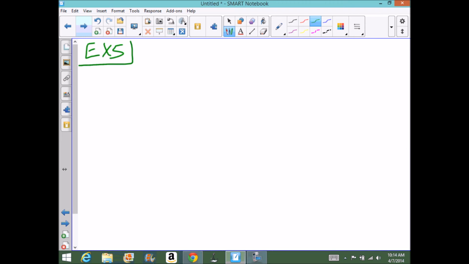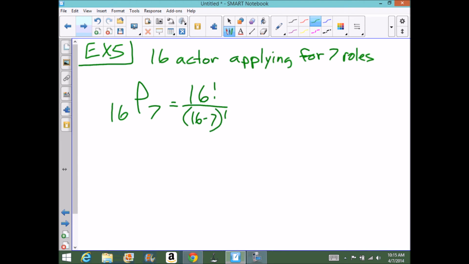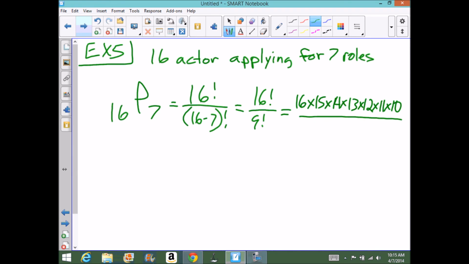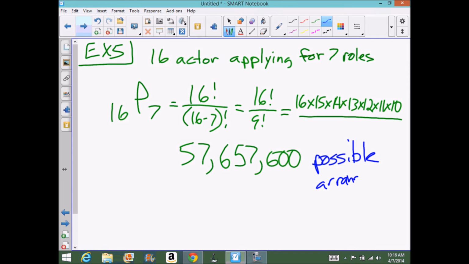So now in example number 5, if we do a real life application, for example, I have 16 actors applying for 7 roles. Then I would plug that into the permutation, and these are the total possible combinations of the 7 actors that I would randomly choose. In other words, I get 57,657,600 possible combinations of the 7 actors that I would randomly choose from the 16 actor pool. So we would say 16 choose 7 where order matters.